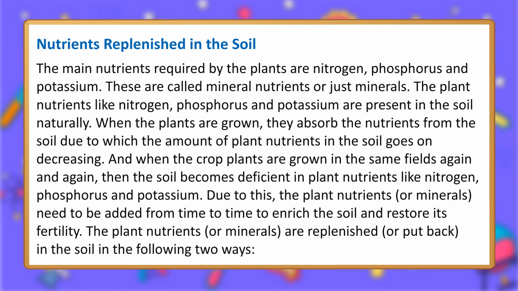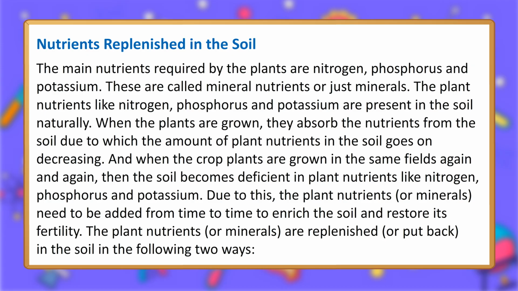Nutrients replenished in the soil. The main nutrients required by the plants are nitrogen, phosphorus and potassium. These are called mineral nutrients or just minerals. The plant nutrients like nitrogen, phosphorus and potassium are present in the soil naturally. When the plants are grown, they absorb the nutrients from the soil, due to which the amount of plant nutrients in the soil goes on decreasing. And when the crop plants are grown in the same fields again and again, then the soil becomes deficient in plant nutrients like nitrogen, phosphorus and potassium.